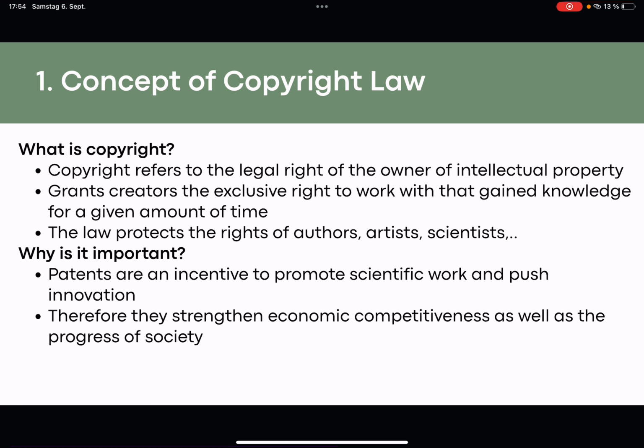The law protects the rights of authors, artists, and scientists. Why is it important? Well, patents are an incentive to promote scientific work and push innovation. For example, the coronavirus: because of patents, the pharma industry had a great interest in finding a vaccine against it, so they could earn lots of money. Therefore, they strengthen economic competitiveness as well as the progress of society. On the one hand, those companies earned a lot of money, so they had the economic benefit, but also society made progress and many lives could be saved.